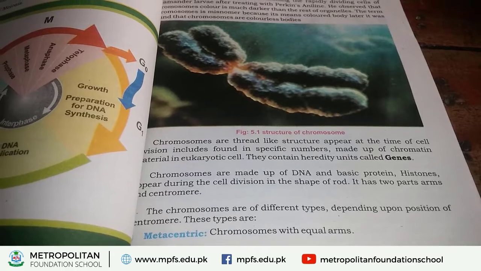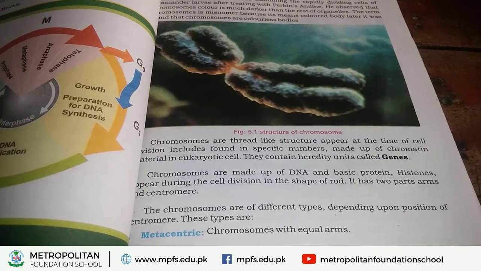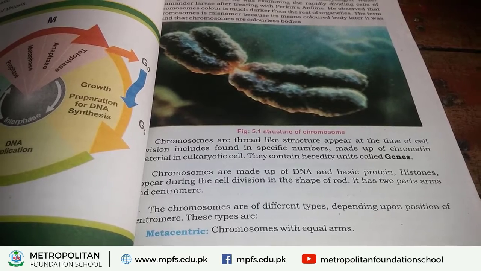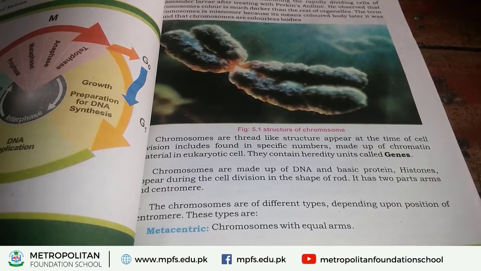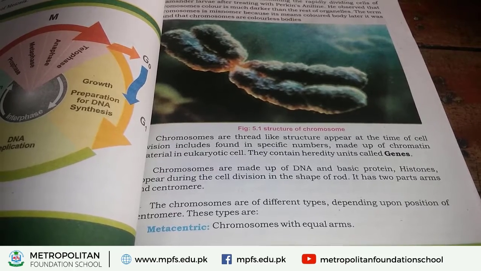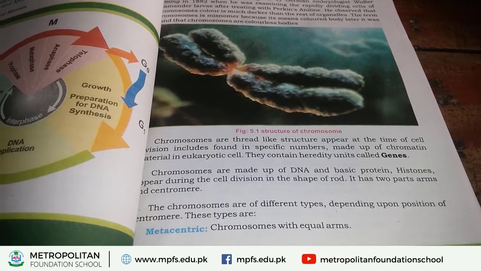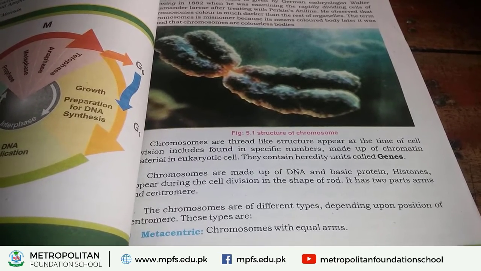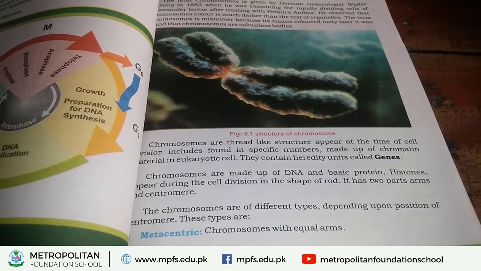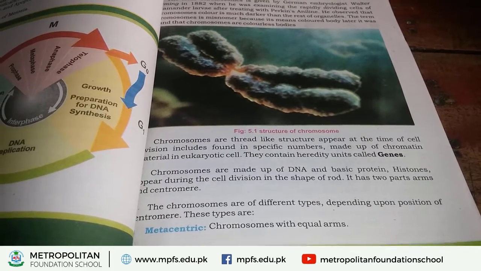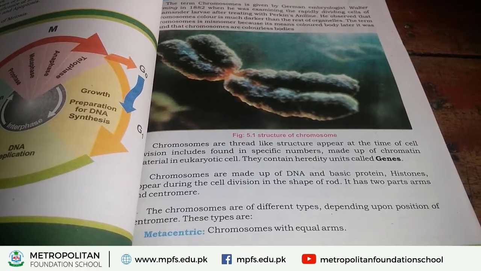Chromosomes appear during cell division in the form of rod-like structures. If you look at the picture, the structure of a chromosome appears in the form of a rod. It is shaped like a rod. Therefore, they are called rod-like structures.